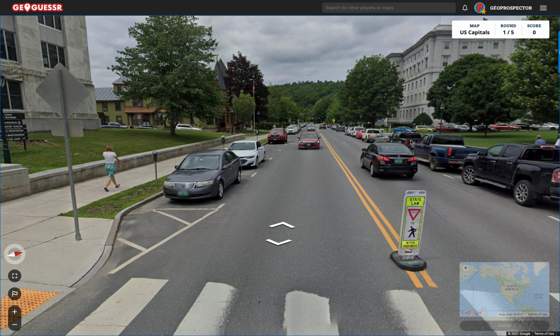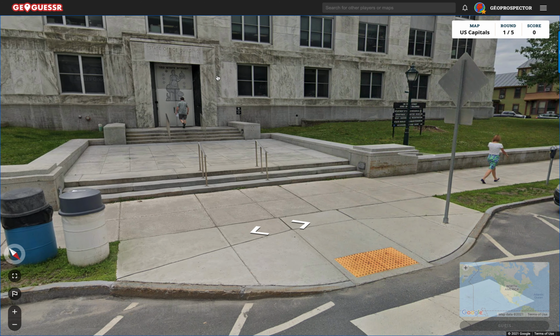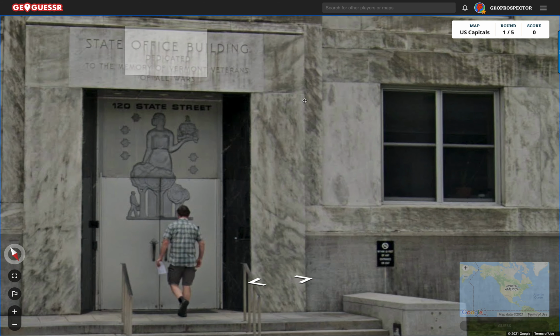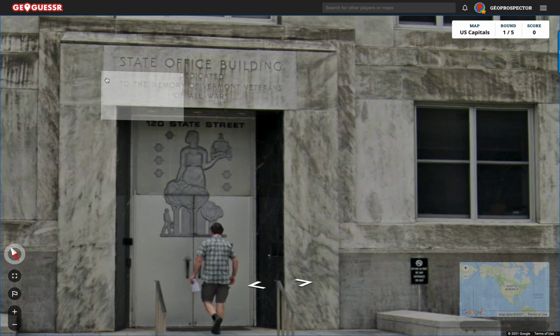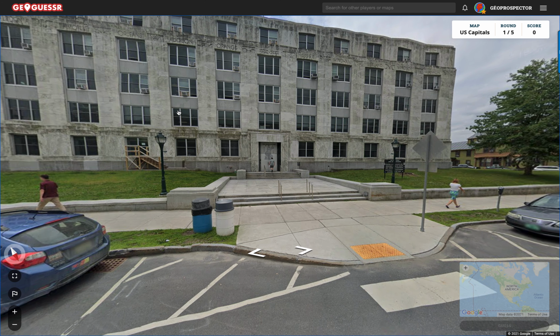Otherwise, VT, I think Virginia Tech maybe, but that's the name of a college, not a state. So, state office building dedicated to the memory of Vermont veterans of all wars. Well, very good. And that's at 120 State Street.